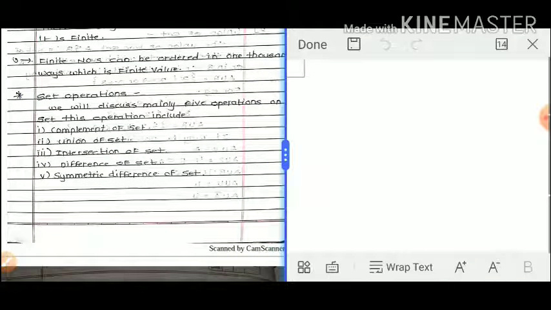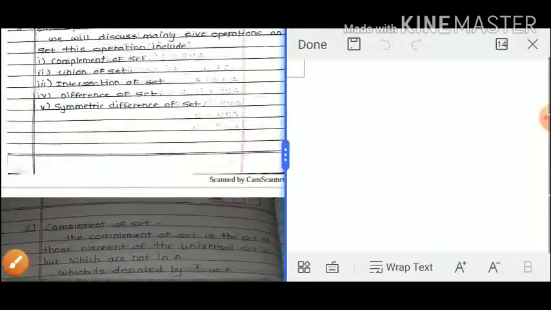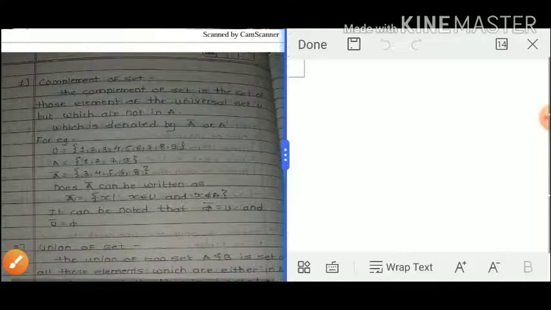First is complement of set A, second is union of sets, then intersection of sets, difference of sets, and symmetric difference of sets. Okay, so let's start first with the complement of a set.